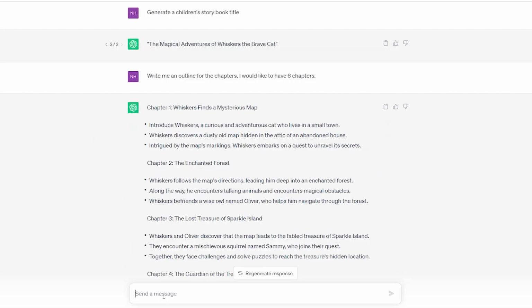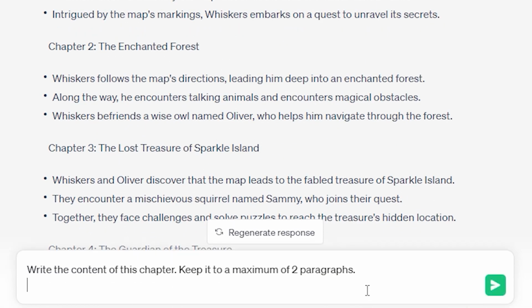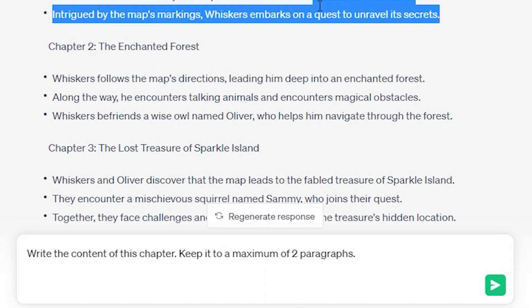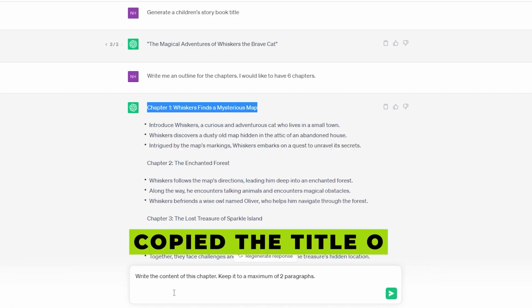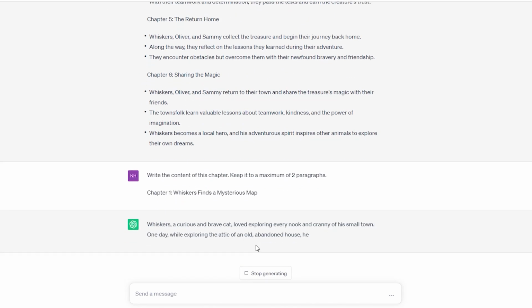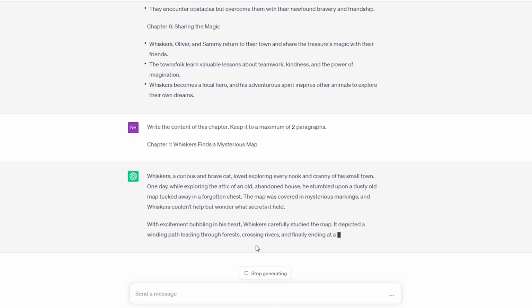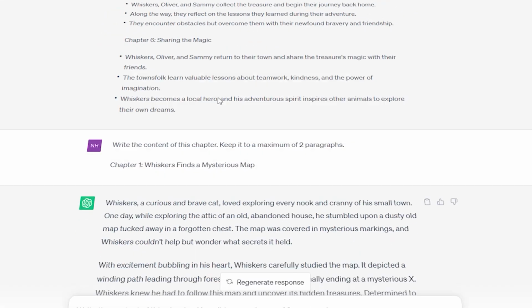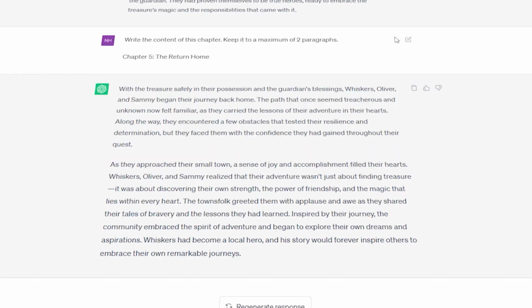Prompting ChatGPT with, "Write the content of this chapter," limiting it to a maximum of 2 paragraphs, I went back to the outline and copied the title of the first chapter. Like magic, the content for Chapter 1 materialized, adhering to my instructions of 2 concise paragraphs. I repeated this process for Chapters 2 to 6, and in no time, the story was complete.